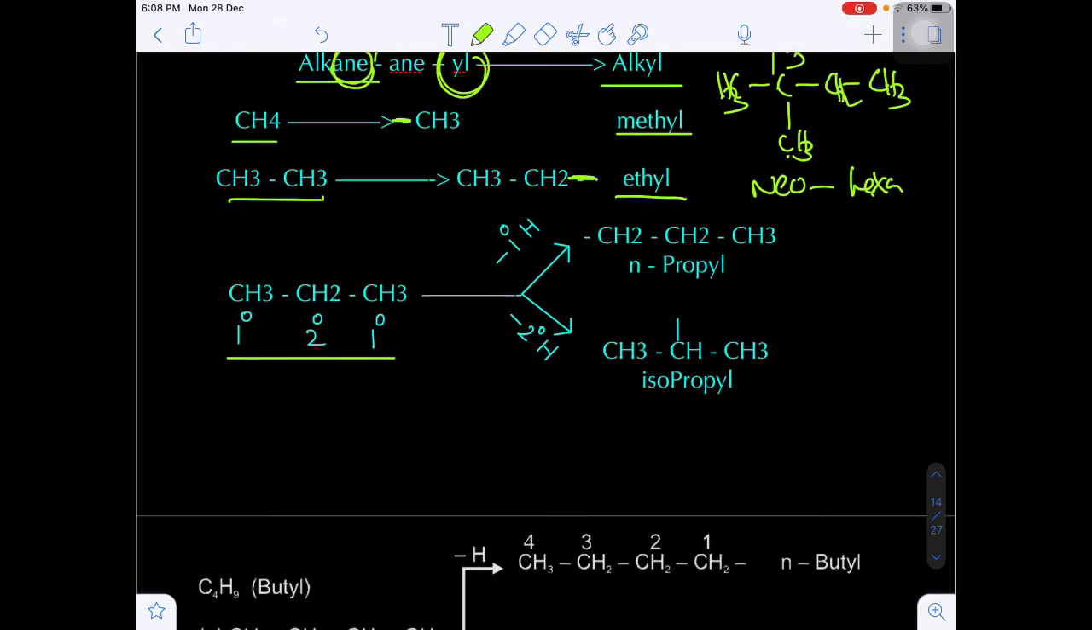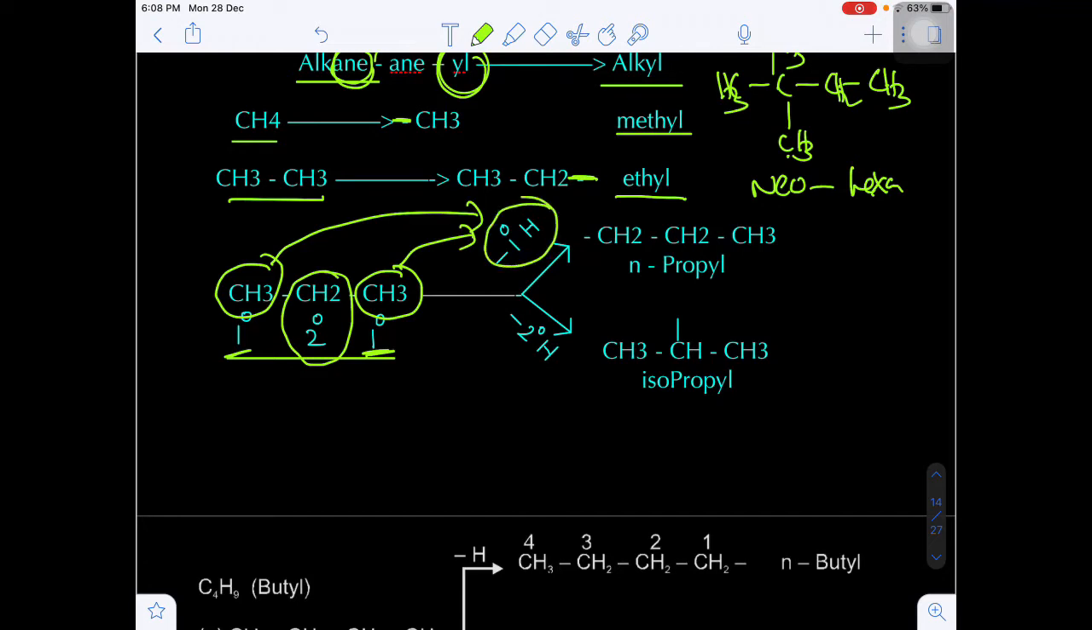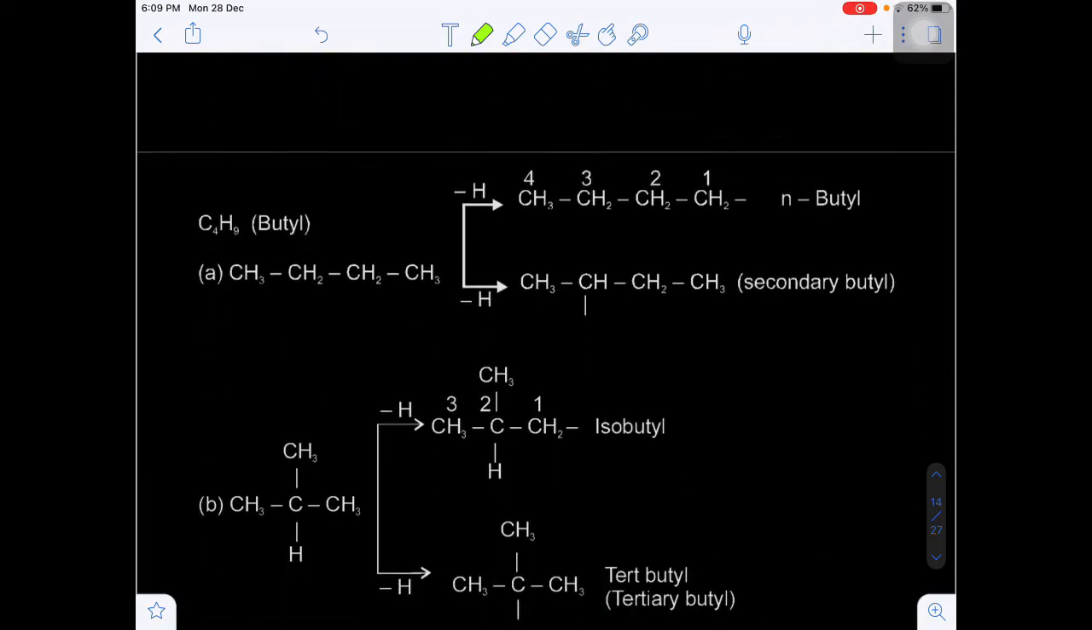Now come to the 3 carbon chain. In a 3 carbon chain there are 2 possibilities. You can remove the hydrogen from the terminal carbon, nothing but the primary carbon, or you can remove the hydrogen from the secondary carbon. If you remove the hydrogen from the primary carbon, you will get the straight chain, that will be n-propyl. Just now I told you n stands for normal open chain. Suppose you remove the hydrogen on the second carbon, that is the secondary carbon, this is the free valency, this is called isopropyl.